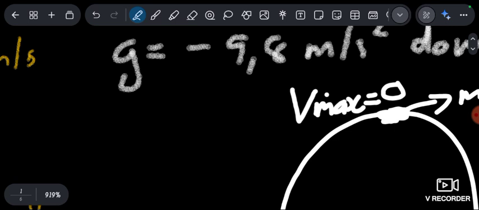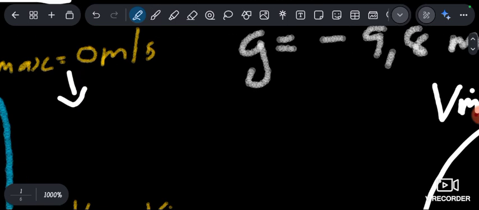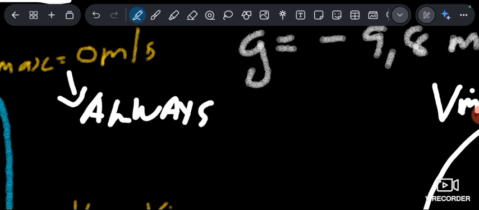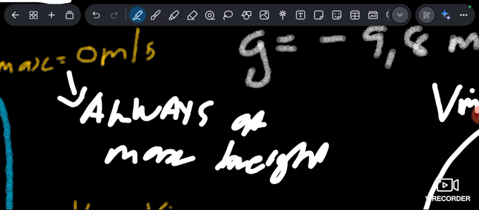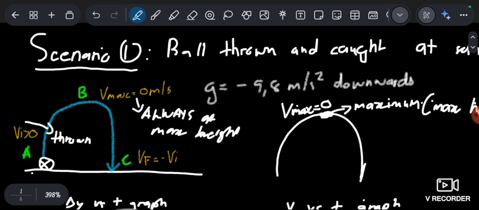So this always happens at maximum height. By maximum height, as I said, it is the highest the ball could ever go. So at the highest point, it will change direction because it is its maximum point. It is the barrier. What is going to happen? The ball is going to change direction.